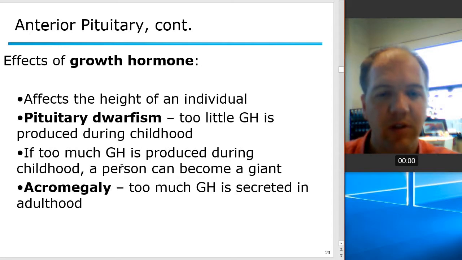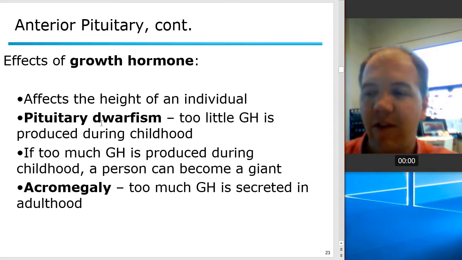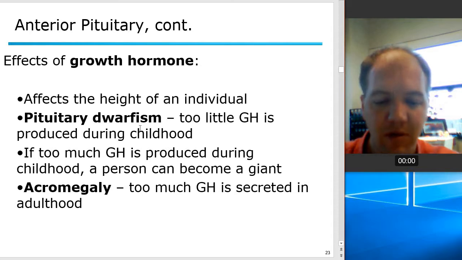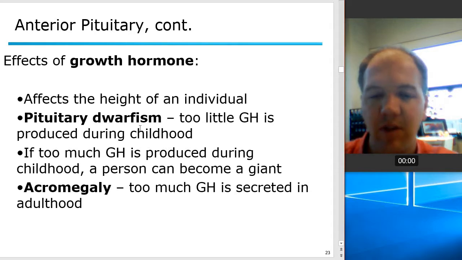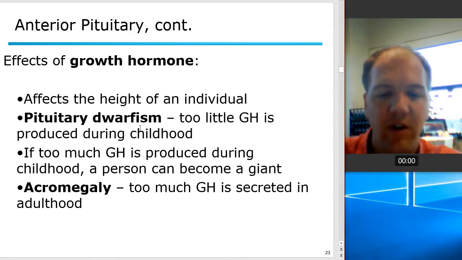So in many of these hormones we can talk about what happens if you produce too much, what happens if you produce too little. So in the case of growth hormone, if you produce too little, then you have what's called dwarfism. And that's mainly in childhood. So if someone is not growing like they're supposed to, when they're still young, they can give them growth hormone treatments to help stimulate that growth. However, once an individual, as we talked about in the skeletal system, once those growth plates are fused, they become growth lines, then their growth, their stature is set, so they would be a dwarf throughout their life.